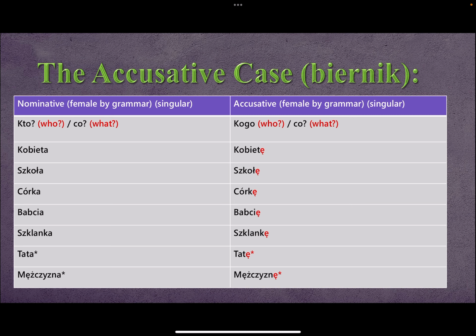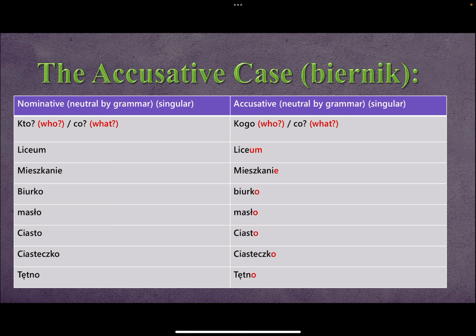In feminine, it's easier. For feminine, everything that ends with a becomes ę, so kobieta, kobietę, and so forth. Notice as well that tata and mężczyzna, words that mean father and man, mean a man or a dad, but by grammar they are feminine, so we treat them as feminine gender. So we add ę instead of a. I've also talked about this in the previous video, so let's not get caught up on it in this video.